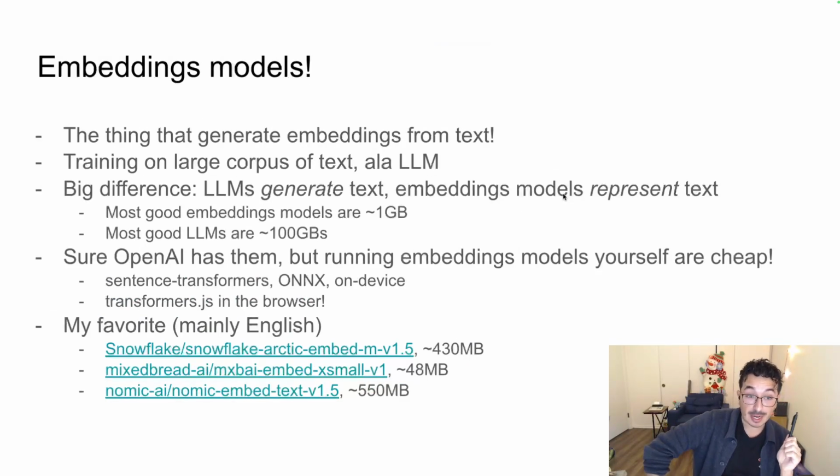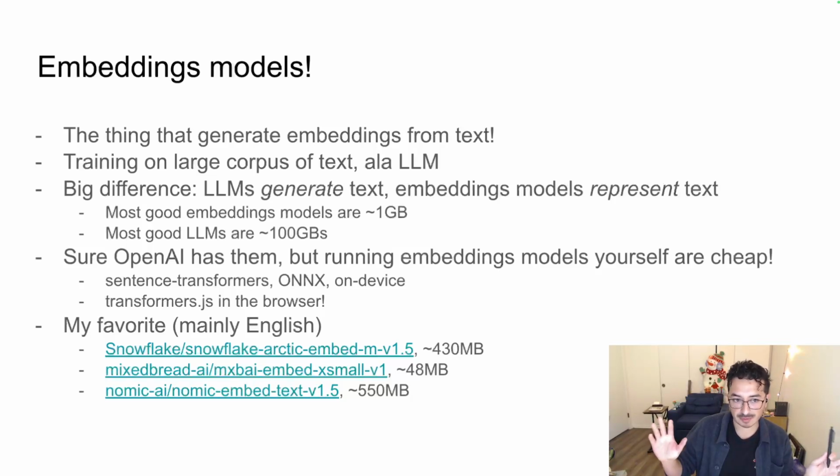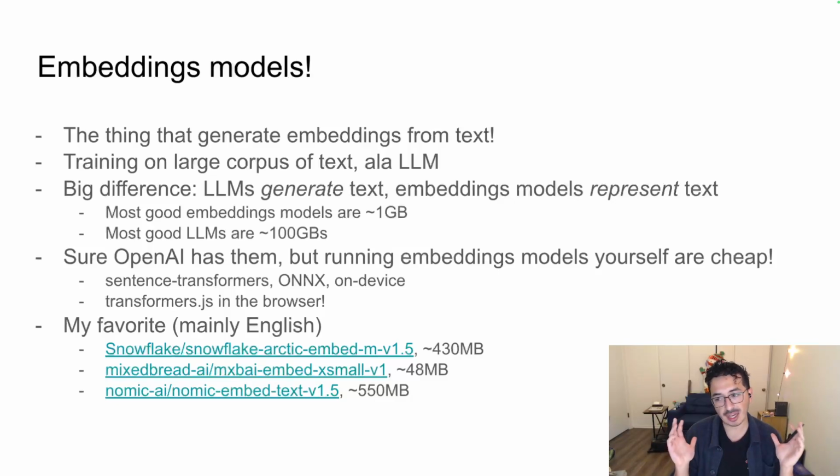And remember, these embeddings are created by embeddings models. These are machine learning models that were trained on large corpuses of text, very similar to large language models, although I would say that large language models are a little bit different. Large language models, first off, are way bigger. The very good ones are hundreds of gigabytes, very hard to run yourself. If you have a GPU, it's much easier, but it's still a little bit complicated to run LLMs. But embeddings models are much smaller. They're very easy to run yourself. The good ones, quote unquote, are maybe a gigabyte, so that fits into memory on most computers. You don't have to have a GPU to run an embeddings model.